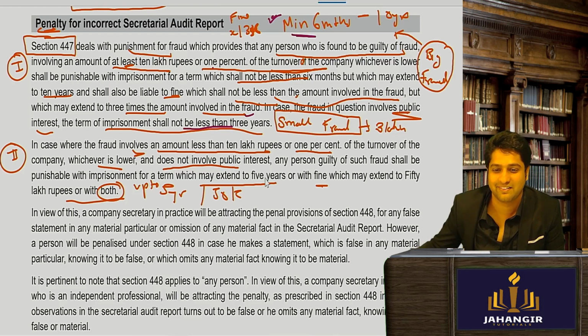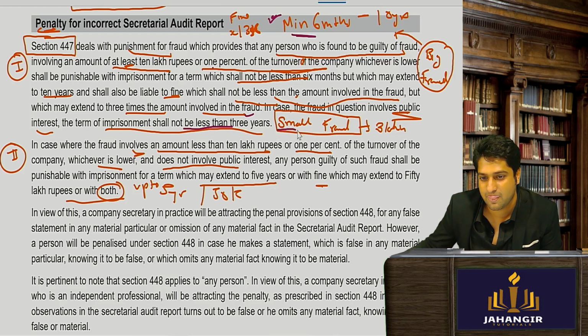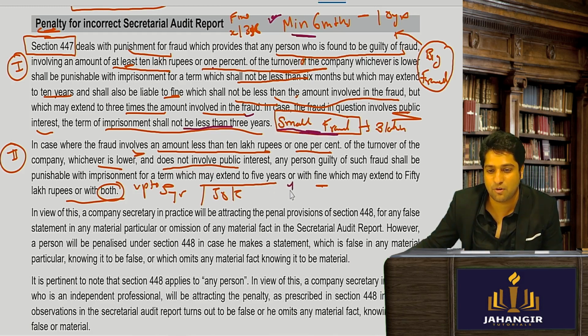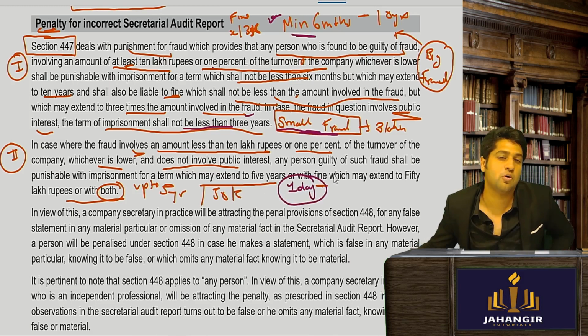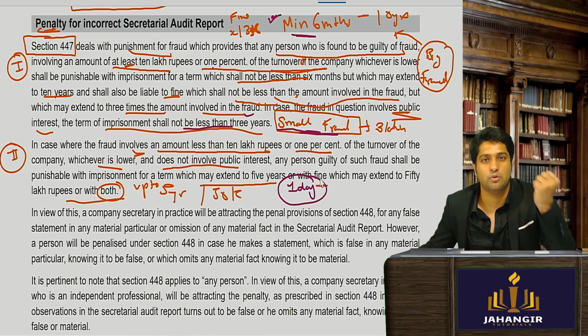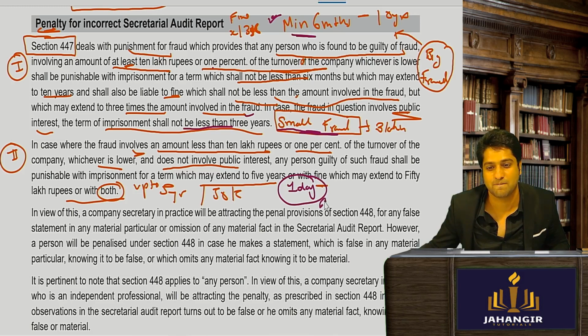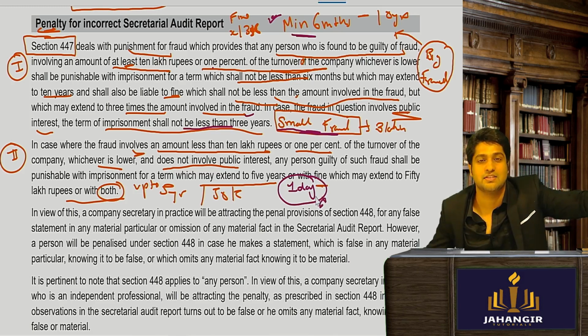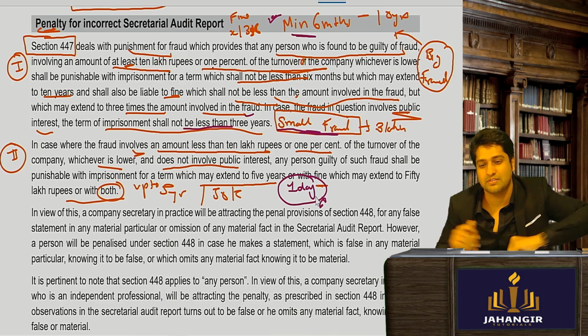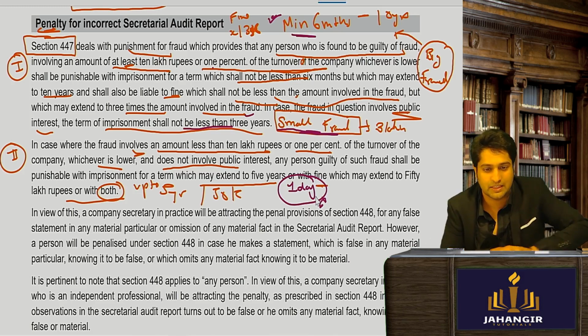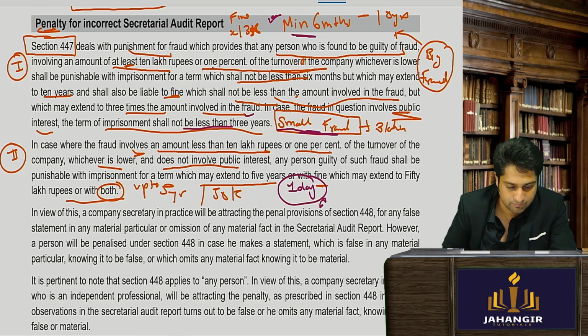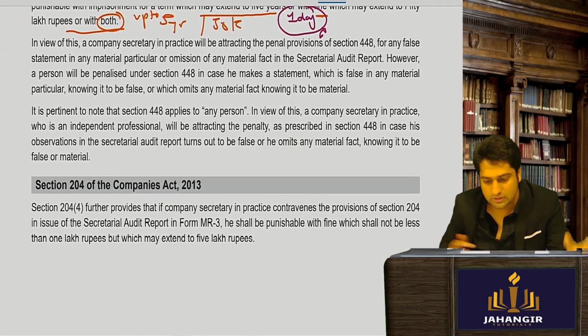No, where is it written more than that for the smaller fraud? Not in jail mentioned. So can I be put in jail for 1 day? Yes, sir. So basically, I don't think you all might be knowing it. People sometimes get jail for 1 day also. They say till the sun rises or till the sun sets. So these smaller little offenses, it is there. I'm not talking about company, I'm talking generally. Clear till here? So this is what they have given you.